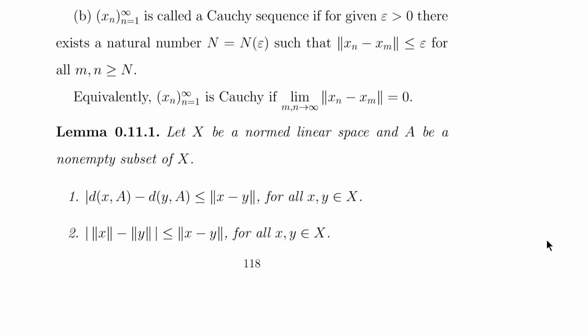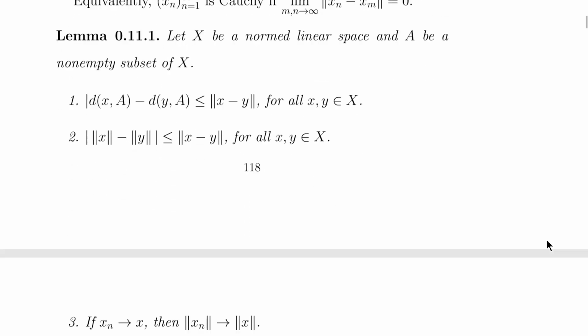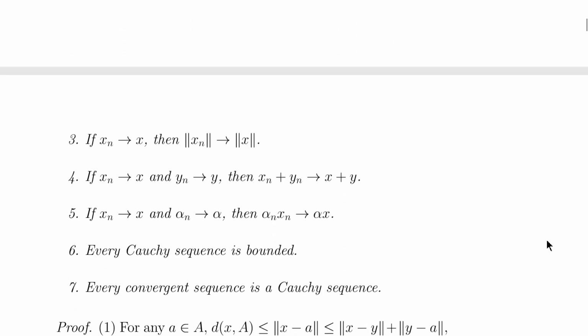Then a few properties of the norm: modulus of d(x,A) minus d(y,A) is less than or equal to norm of x minus y for all x, y belonging to X, and modulus of norm of x minus norm of y is less than or equal to norm of x minus y for every x and y belonging to X. If xn converges to x, then norm of xn converges to norm of x.